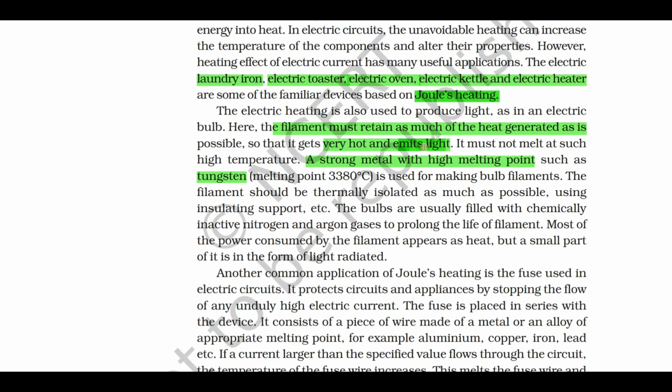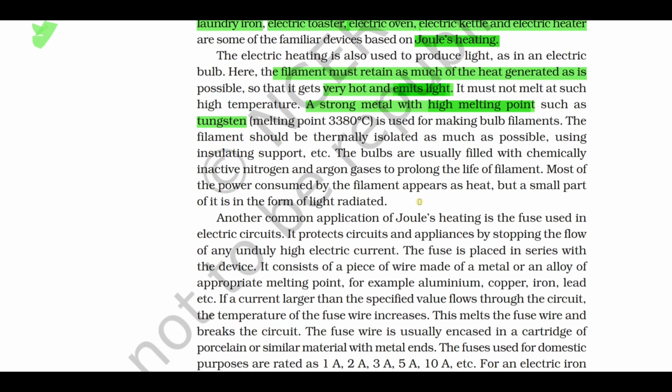The very important property of tungsten is that when it gets heated up, it emits light, and also it has the property of higher resistivity, and also it has a high melting point. In case it is asked for 2 marks, you should mention all these points: high melting point, high resistivity, and it emits light on heating.